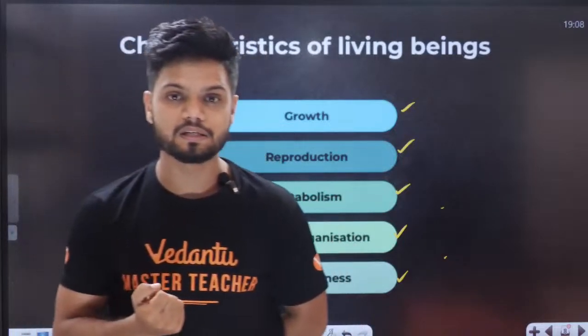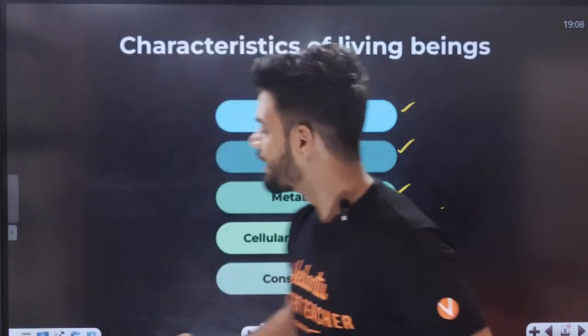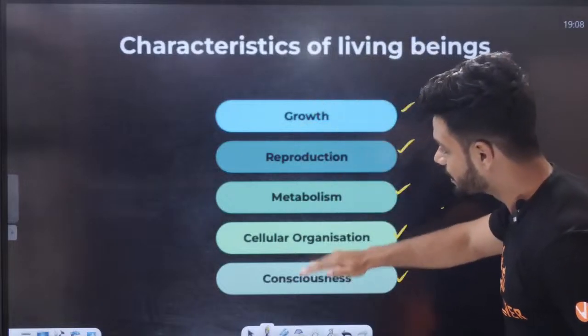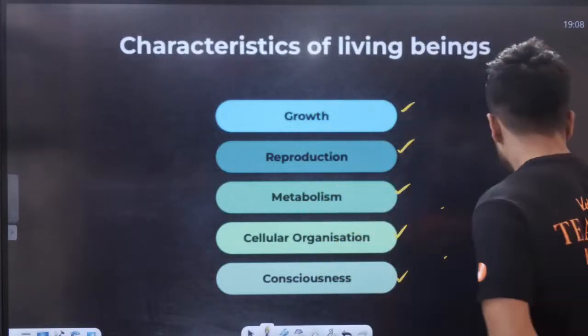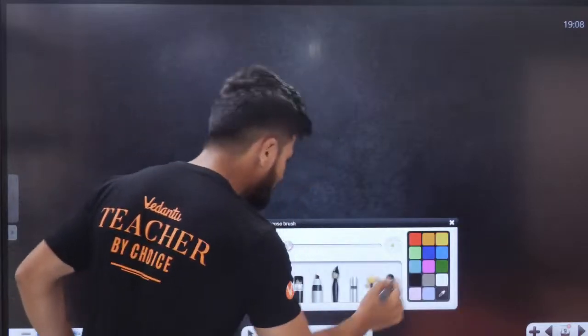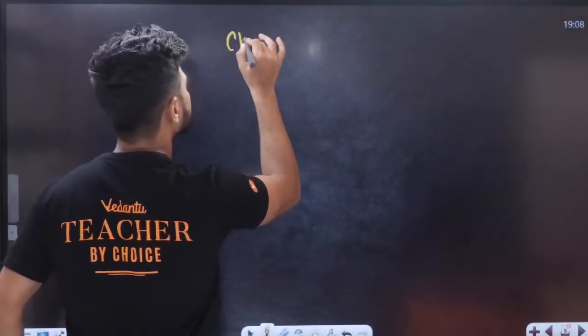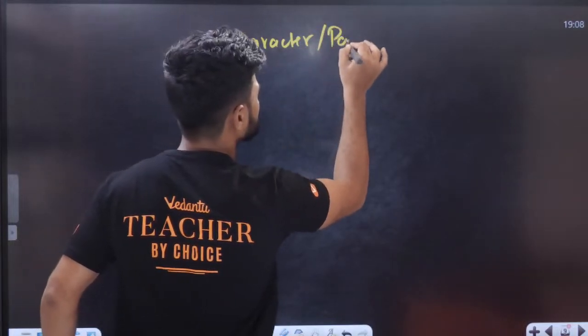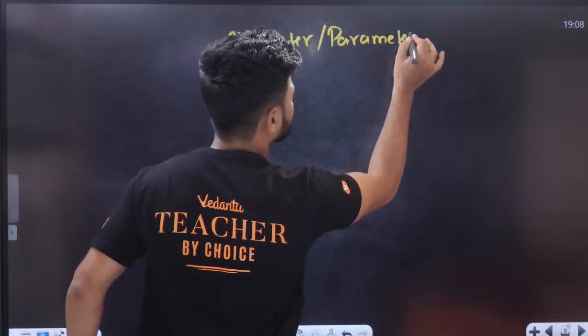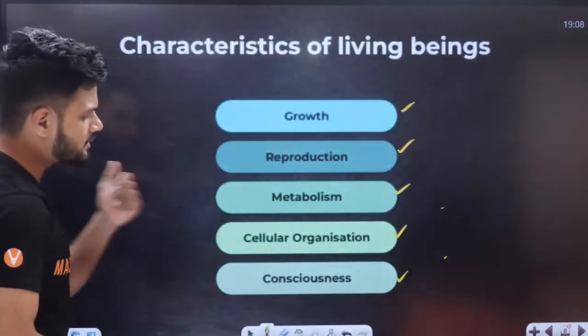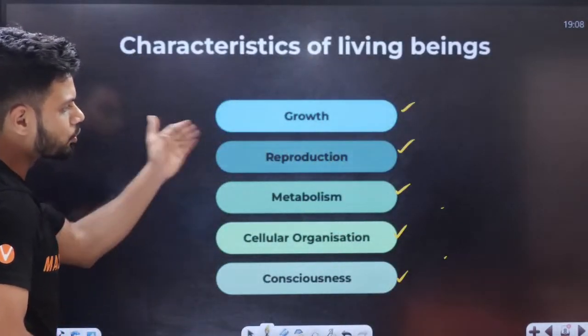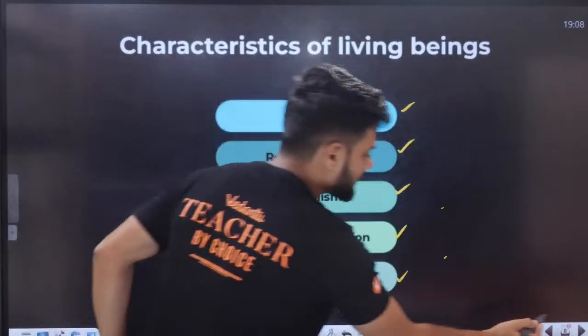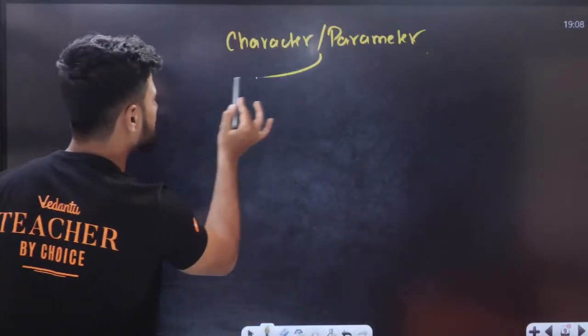Now what is the small twist? The small twist right here is every single character given here, we will classify them. Every single character or parameter which we just now saw, it could be your reproduction, it could be cellular organization, consciousness, growth. Every single parameter here can be divided into two separate categories.